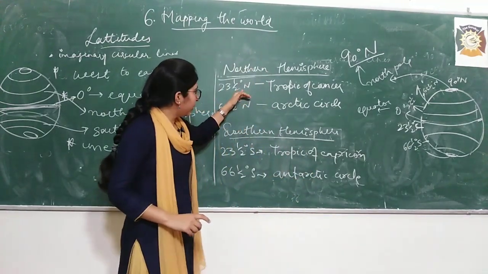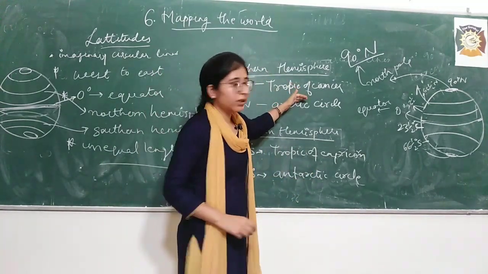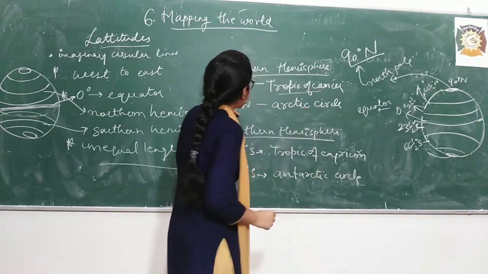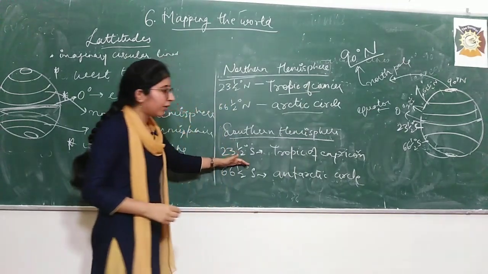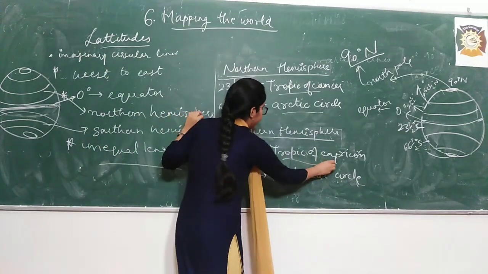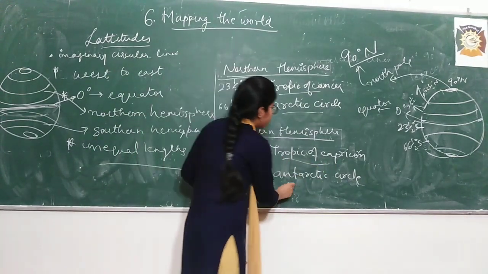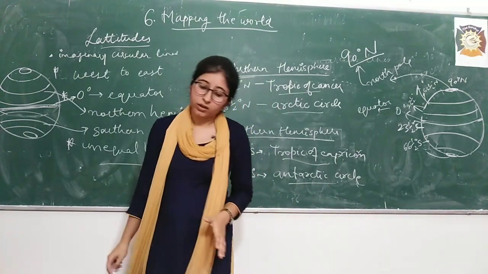Okay? 23.5 degree north is Tropic of Cancer. 66.5 degree north is Arctic Circle. 23.5 degree south is Tropic of Capricorn, and 66.5 degree south is Antarctic Circle.